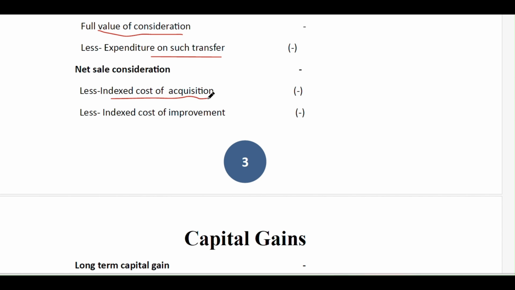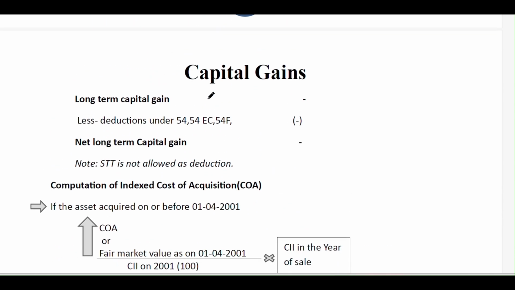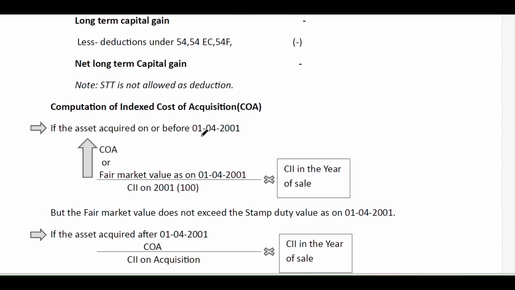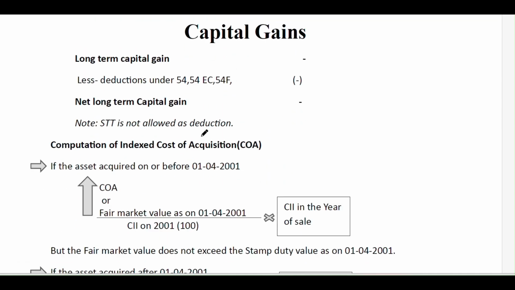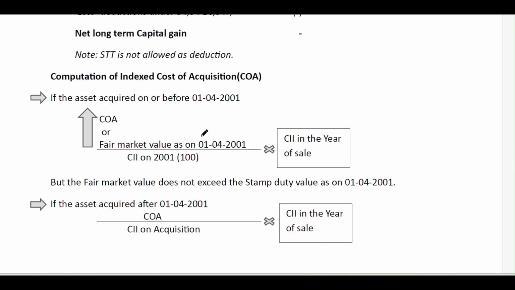So let's discuss within this only what is the indexed cost of acquisition and what is the indexed cost of improvement. Some of the deductions we will cover in part 3 of the video, that is section 54, 54EC, 54F. You should note that security transaction tax is not allowed as a deduction, nor are the brokerage charges or the expenditure incurred on such transfer. Okay, and first of all, how to compute the indexed cost of acquisition?